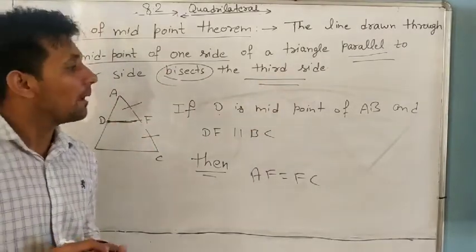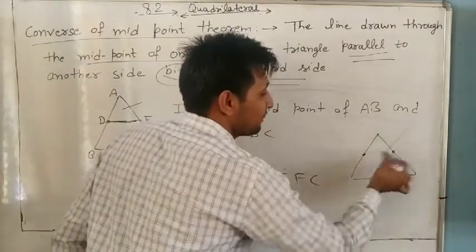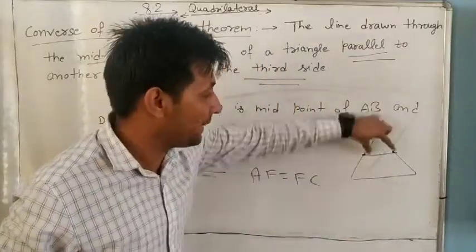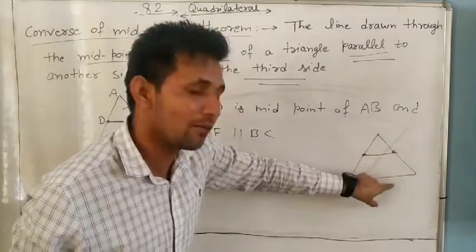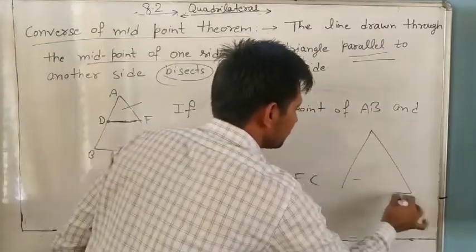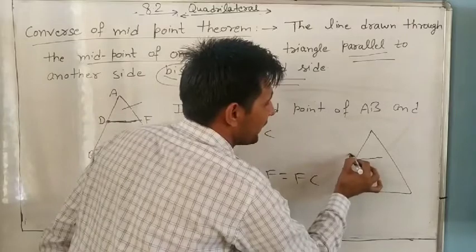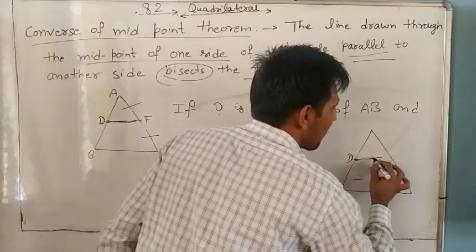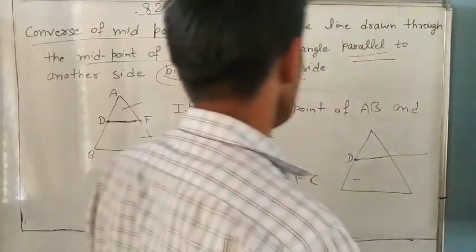So it is the opposite, because it is the converse of the midpoint theorem. The midpoint theorem says that a line segment joining the midpoints of two sides of a triangle is always parallel to the third side and half of the third side. But the converse of the midpoint theorem says that if a line is drawn through the midpoint, and this line is parallel to another side, it always bisects the third side. Bisect means divide into two equal parts.